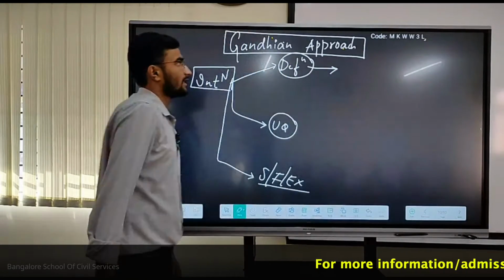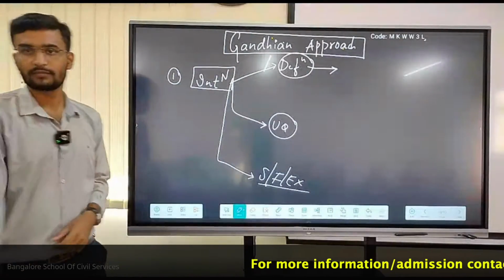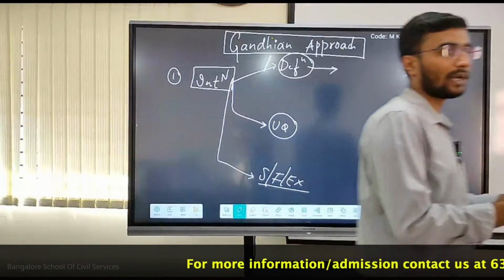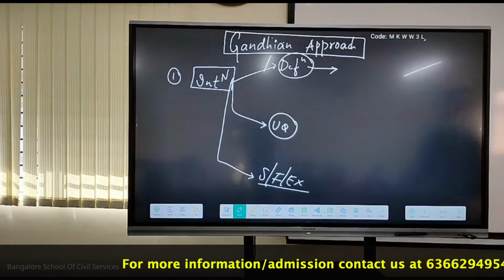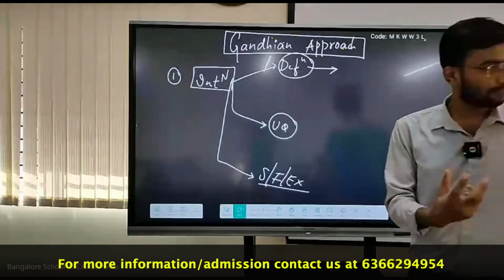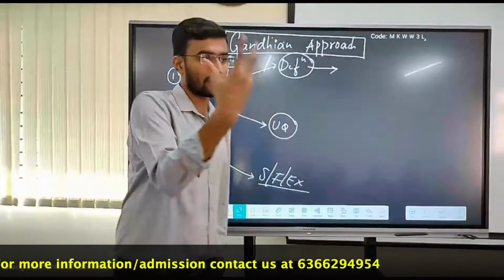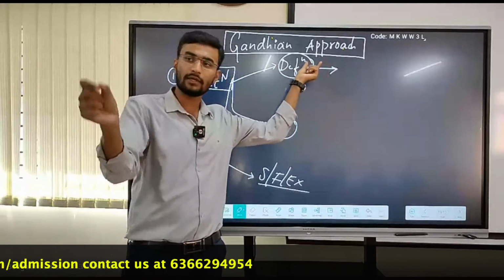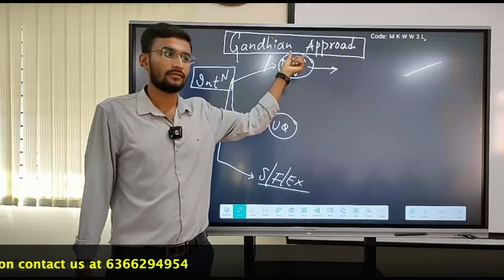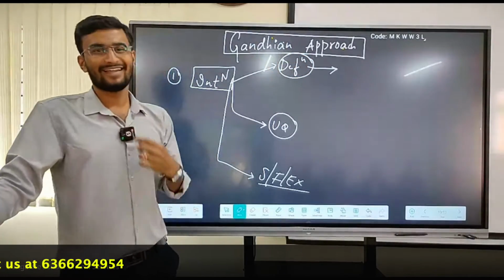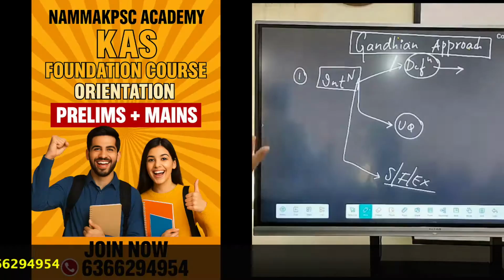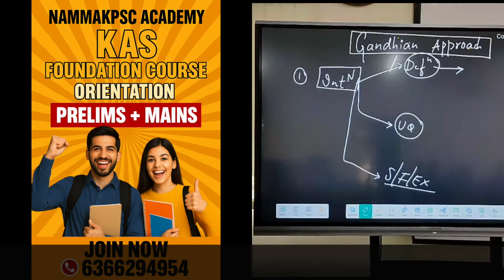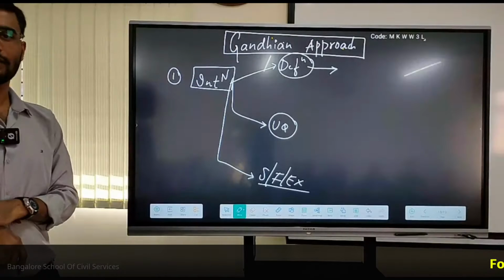What do you mean by the definition of the Gandhian approach to our rural development? Can I start with the decentralized one? A common question here is whether the Gandhian approach was given only by Gandhi.